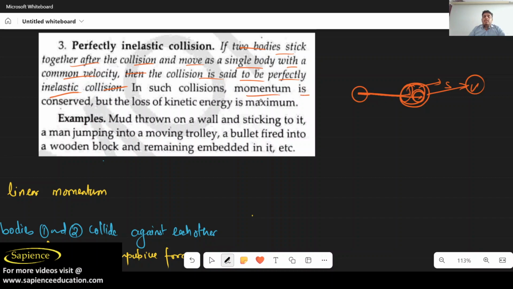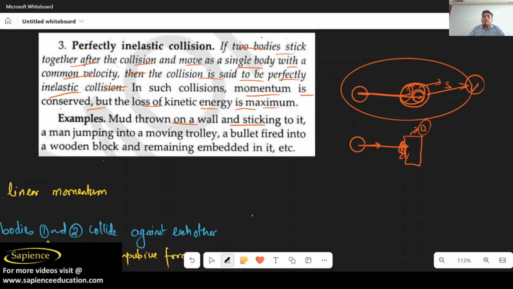In such a collision, momentum is conserved but the loss of kinetic energy is maximum. In this, maximum loss of kinetic energy will happen. In such a situation, if an object is coming with a velocity, like mud, and there is a wall, what will happen? It will stick there. It means that there is zero kinetic energy after sticking.